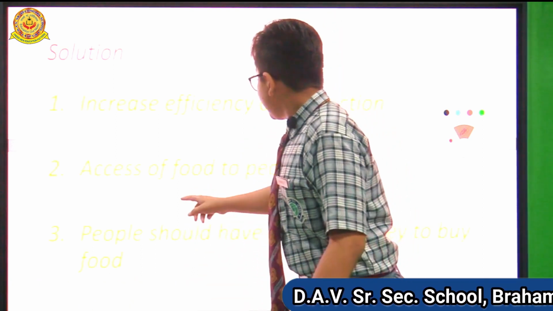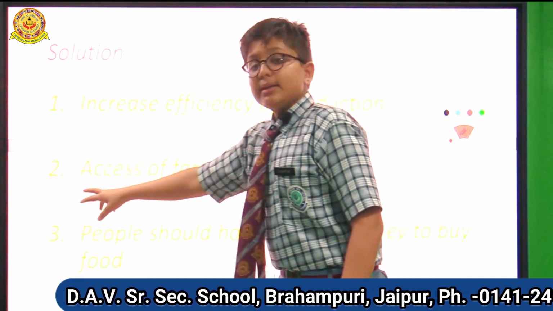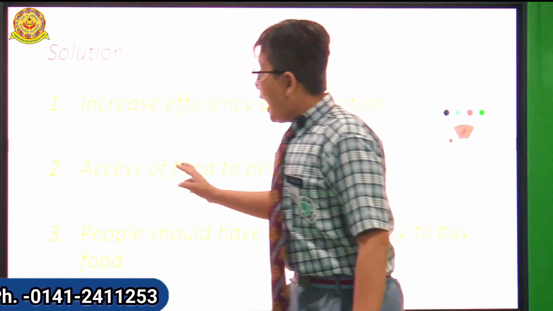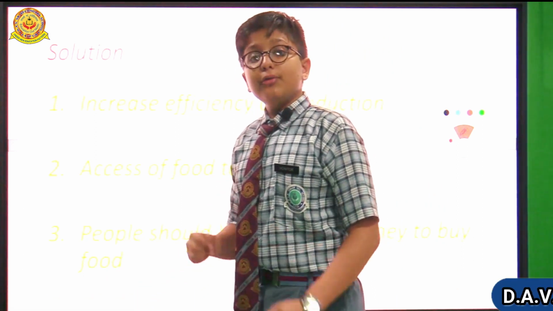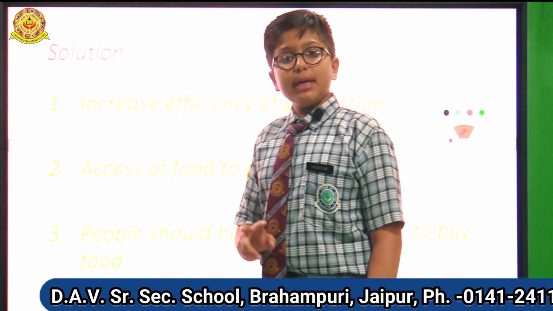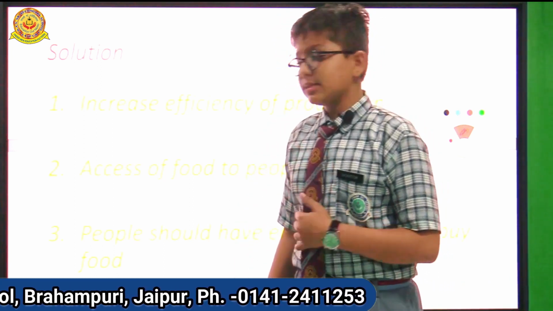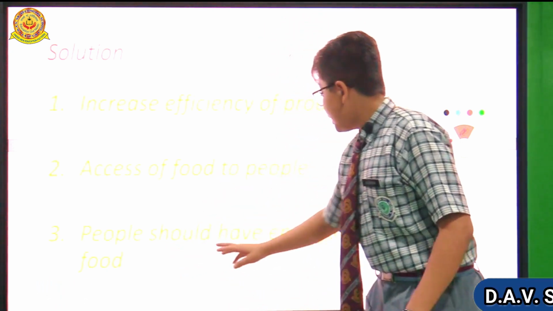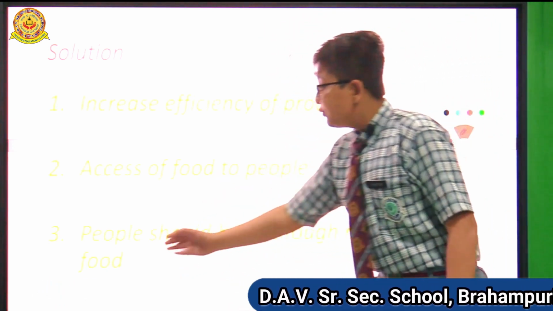Every person has to get food. Now the second solution is access to food for people. Every person should get food to eat, and make two-time meals possible. Now the third solution is that people should have enough money to buy food.